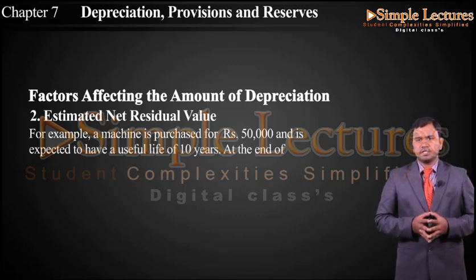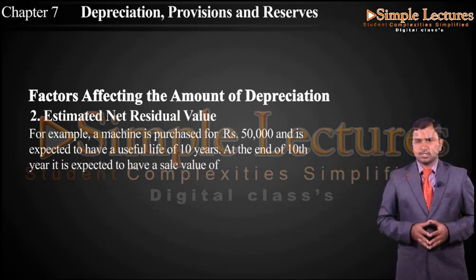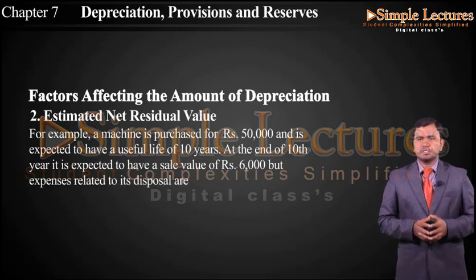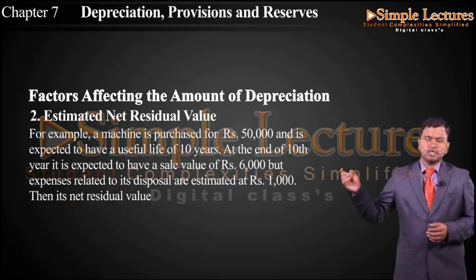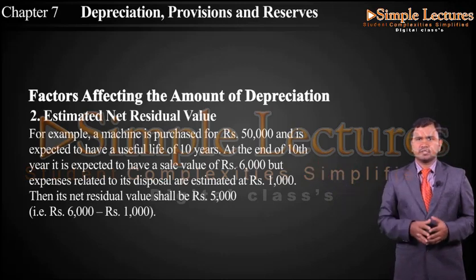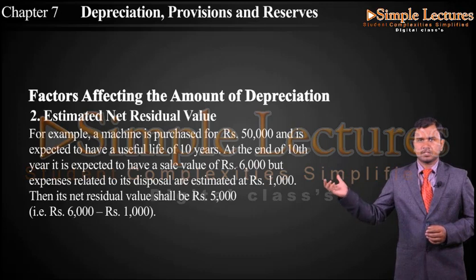At the end of 10th year, it is expected to have a sale value of rupees 6,000, but expenses related to its disposal are estimated at rupees 1,000. Then its net residual value shall be 5,000, which is 6,000 minus 1,000 expenses related to disposal.